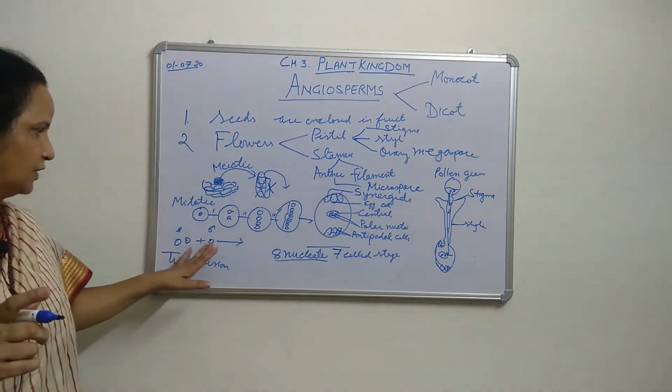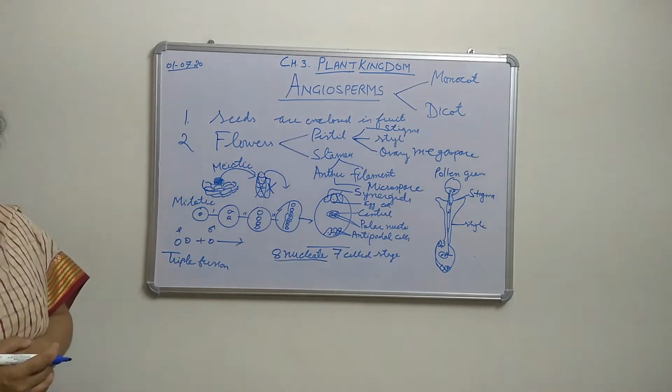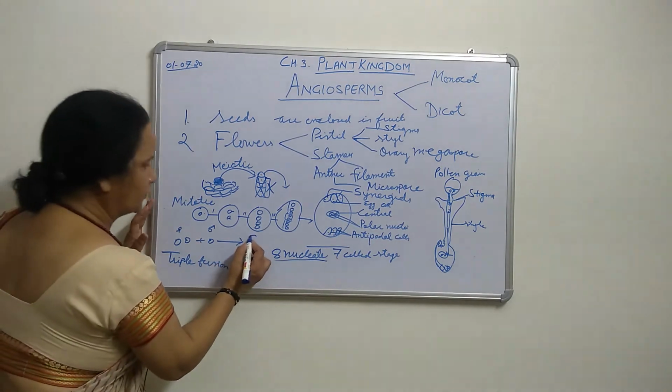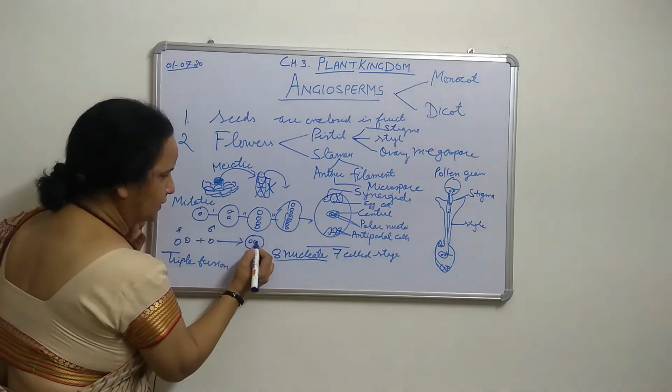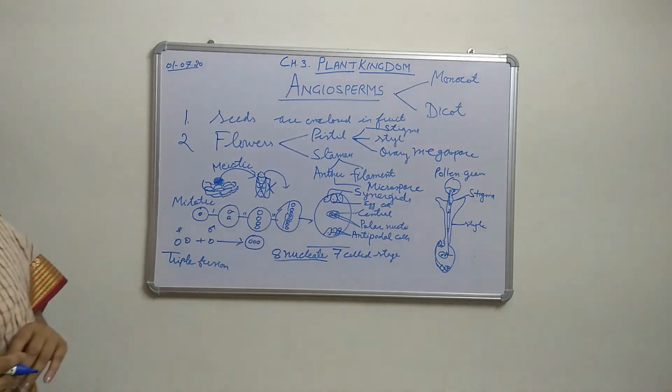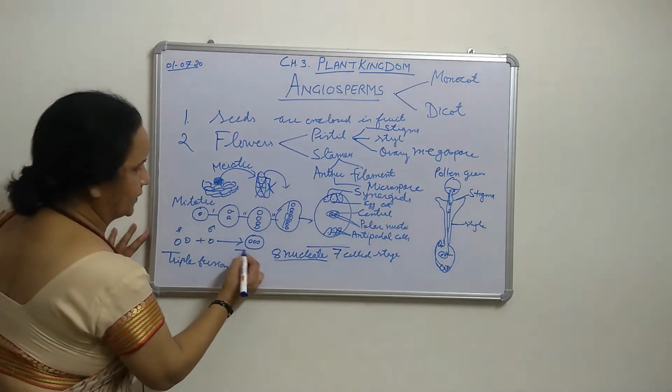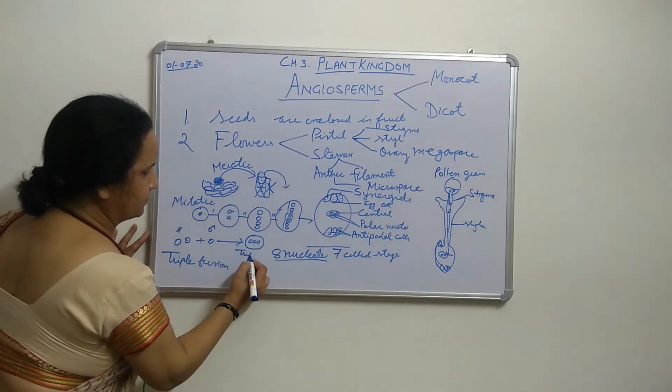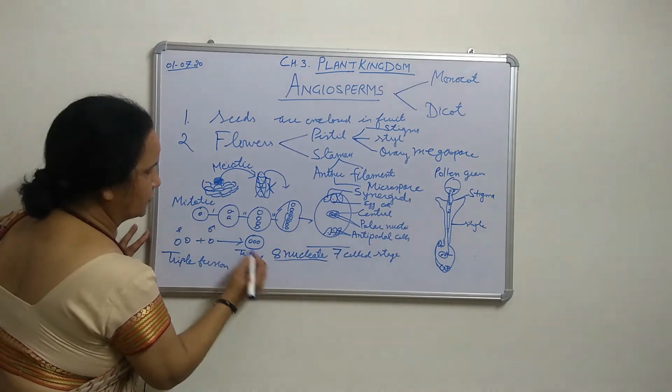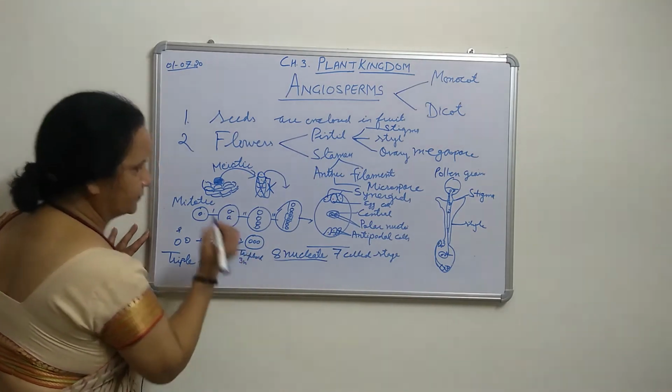Now the fusion of these 3 forms a triploid cell: N plus N plus N is called the triploid condition. The ploidy of this triploid is 3N.